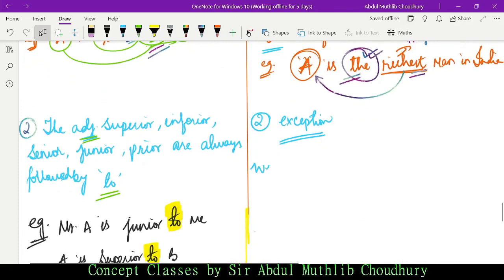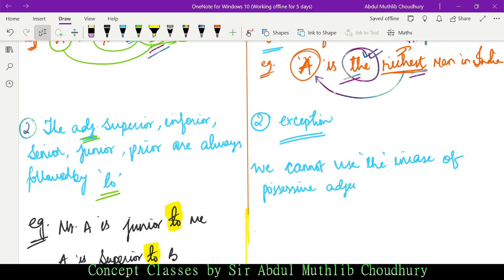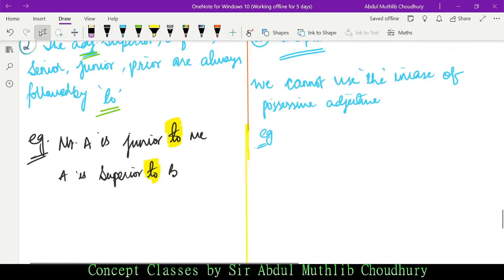Let me just write it here. We cannot use the in case of a possessive adjective. If the adjective determines possessiveness, then we cannot use the article the. We shall learn more about it with an example. This is an exception of using the. This is what we are learning under superlative degree.